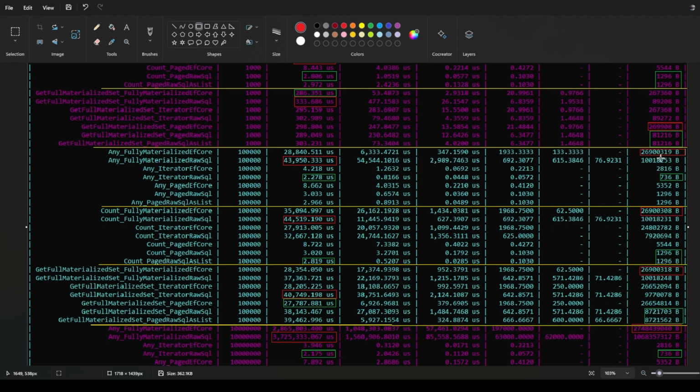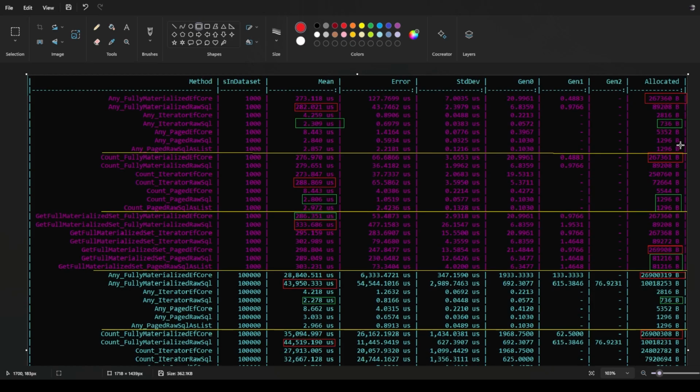All right, there are a ton of numbers on screen, but I have them highlighted for us already to call out the ones that are outstanding. The first data set in this magenta color up at the top here is for 1,000 records. It looks like using the iterator approach with raw SQL is not only the fastest, but has the smallest memory footprint that we can see over here. And the worst offender is going to be materializing the full thing with raw SQL, so that's the slowest. And if we check out the fully materialized Entity Framework Core, that has the biggest memory footprint. Otherwise, the fully materialized raw SQL one is also pretty terrible in comparison.